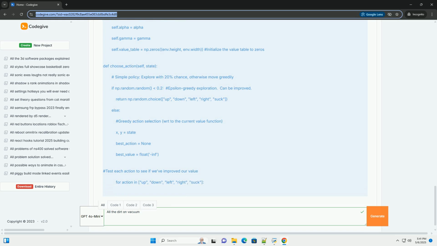6. Key considerations. Learning rate, alpha, is a crucial parameter. Too high, and the learning will be unstable. Too low, and it will learn very slowly. Experiment to find a good value. Often, decaying the learning rate over time is beneficial.